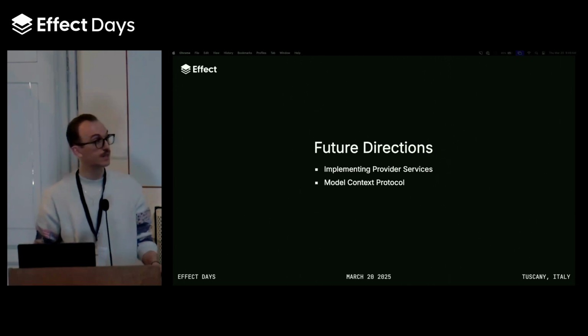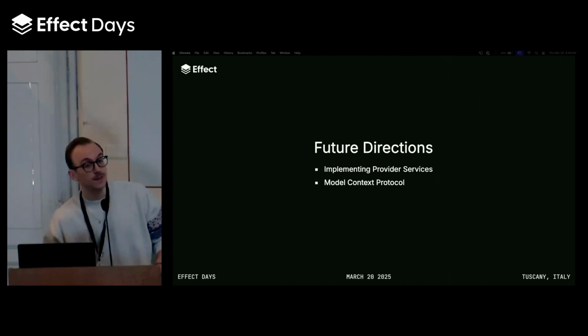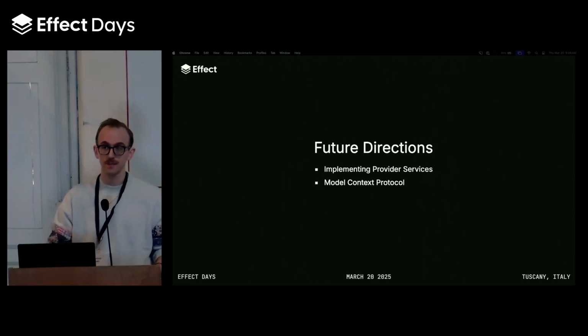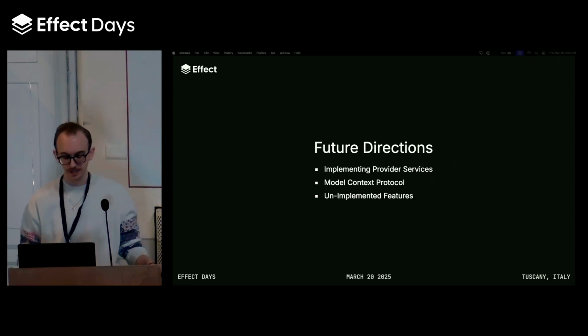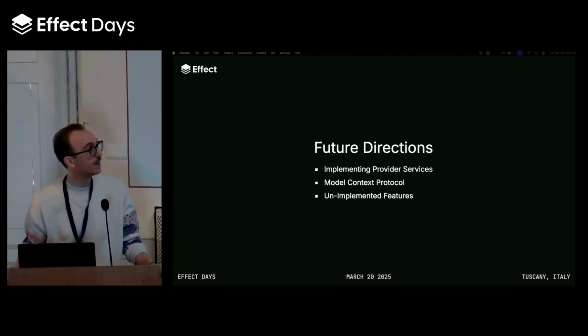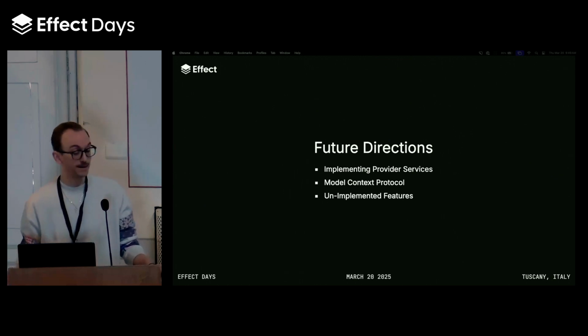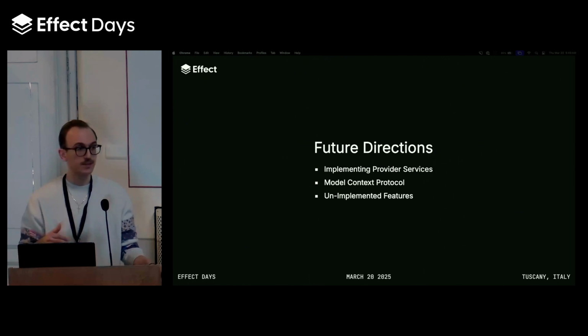So we're working on those things. Tomorrow, you can find us hacking on potentially an MCP implementation that's native to the Effect-ive packages. And then we have some other unimplemented features that I want to work on, just different features that I think our AI integrations can probably support.